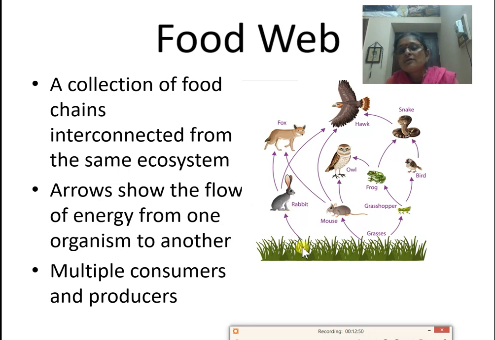See here, this is one food chain: grass, rabbit and the fox. Another one is grass, mouse and the fox. Another one is grass, rabbit and the eagle. Then grass, grasshopper, frog and the owl. Frog is also eaten by snakes. Grasshoppers, that is a small insect, are eaten by birds, snakes and the hawk. Like that, these are the interconnected ones. They are called food webs.